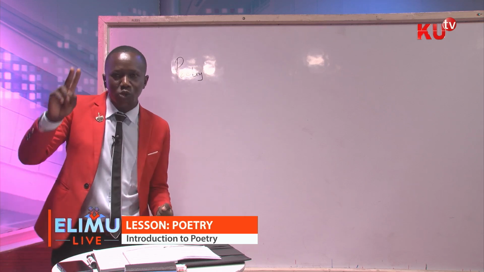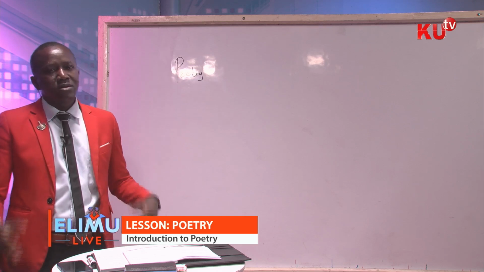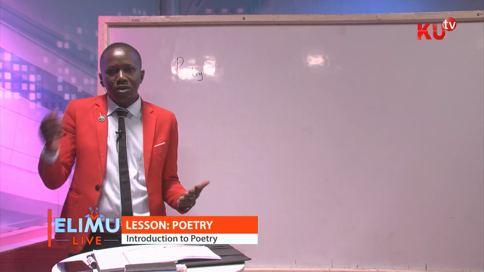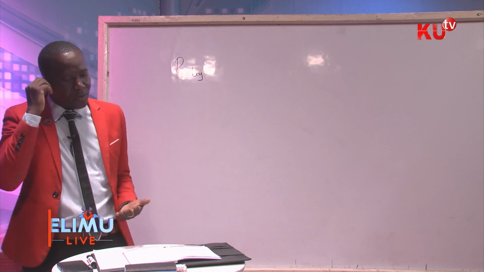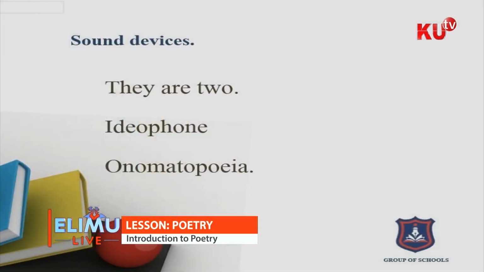There are mainly two sound devices in poetry. Other scholars argue that there are more than two, but there's nothing wrong knowing that there are mainly two sound devices in poetry, and the first sound device is onomatopoeia.